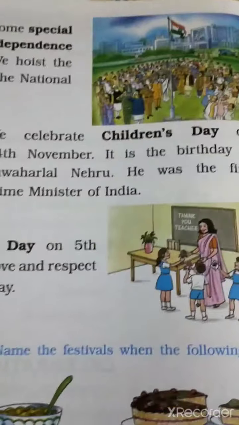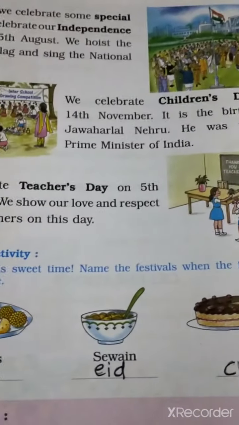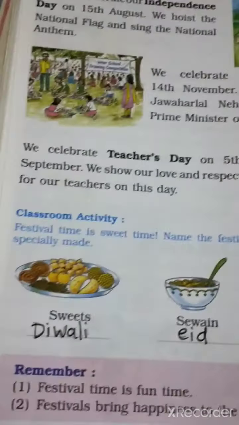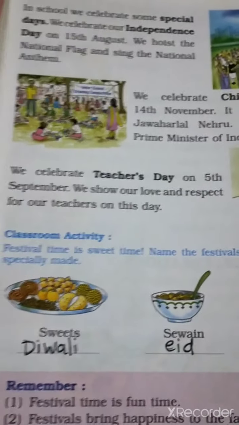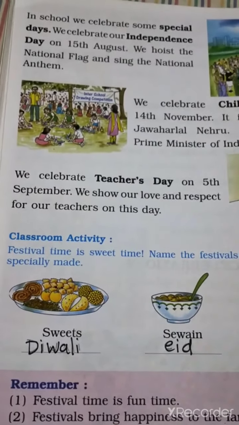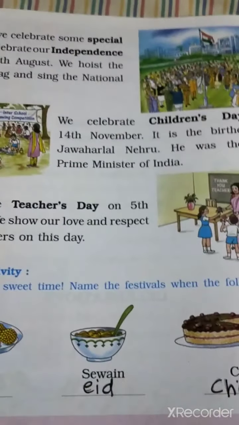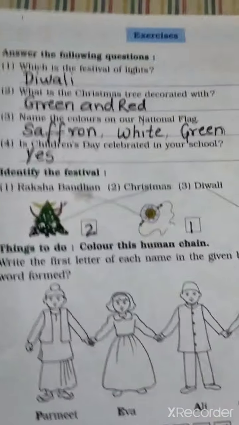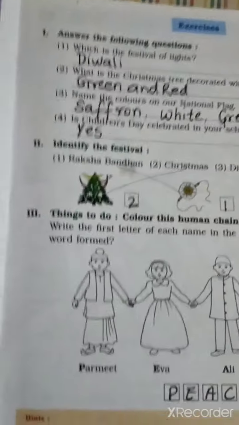So now you can see festival time is a sweet time. Name the festival for which the following are specially made. Like on Diwali we make karanji, laddu, chakli, shankarpali, and then chuda. On Eid we make sevai. On Christmas we make cake. See, here are the questions and answers, okay, that I will send to you.